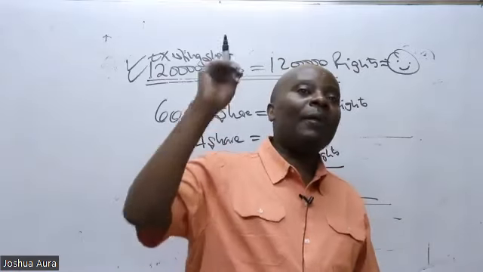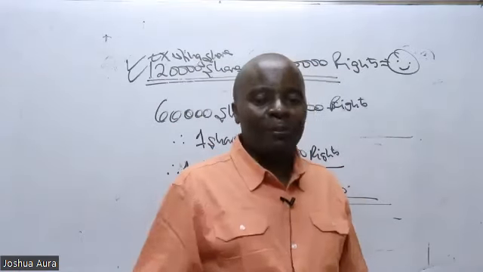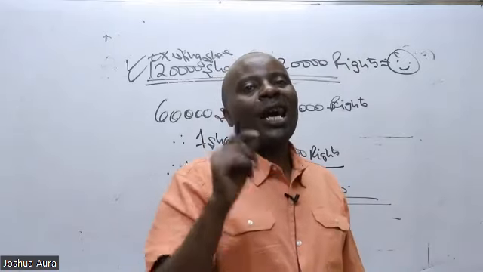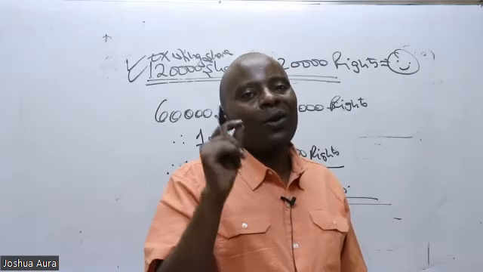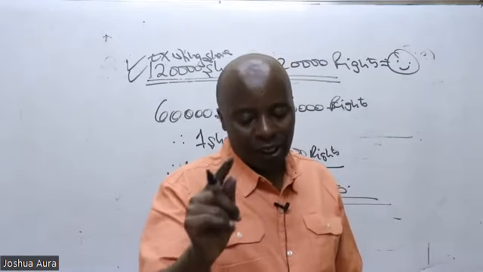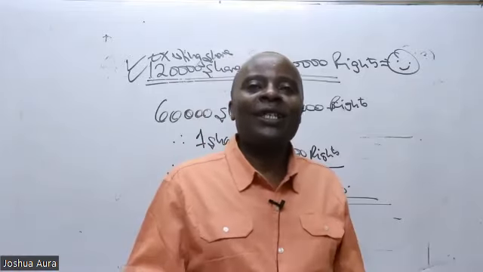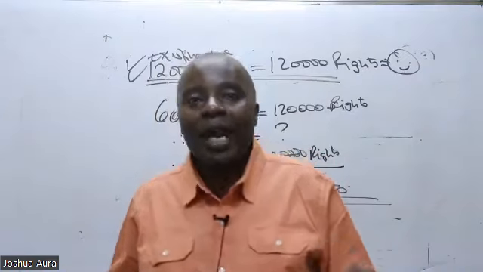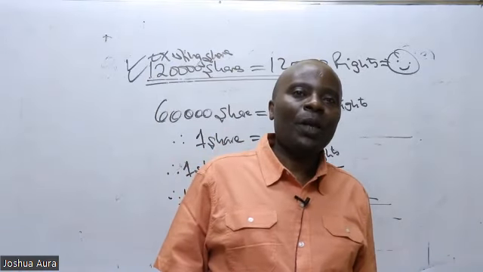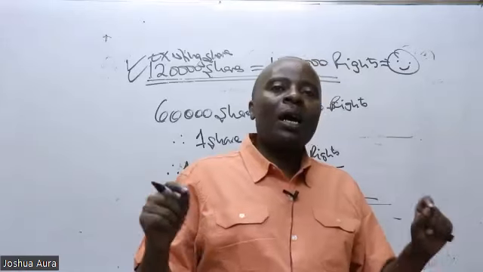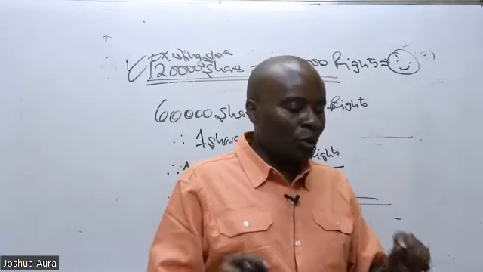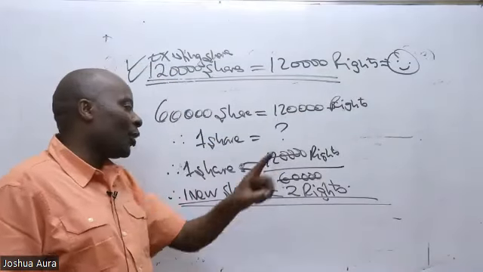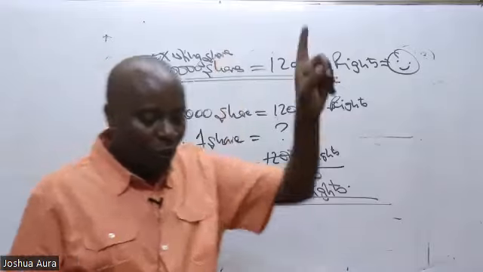And then from there, I'll remember up there that to raise this new capital, I need to issue 60,000. I need to issue 60,000 what? Shares, new shares. So these 60,000 new shares must consume the entire rights that we have. So 60,000 equals the 120,000 rights. How about 1 share? Then you get your whole marks.